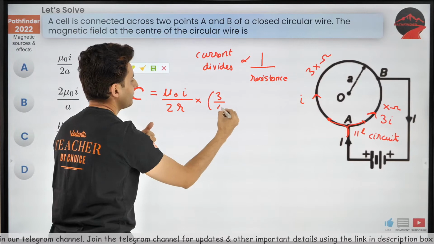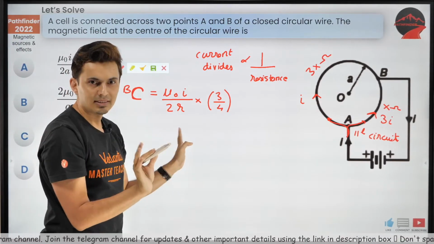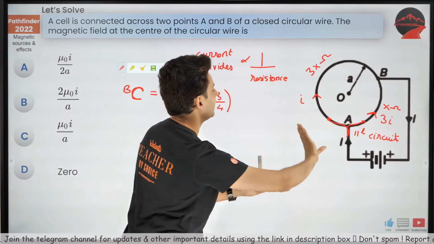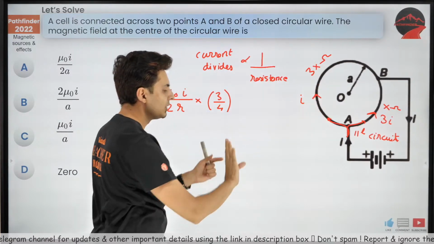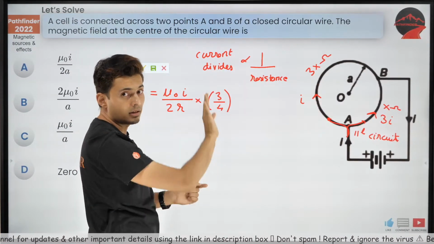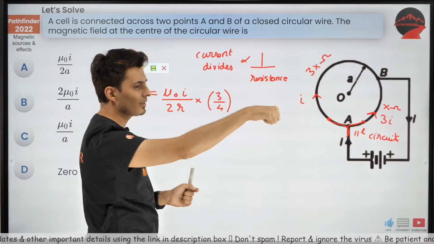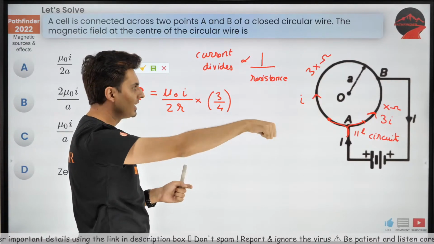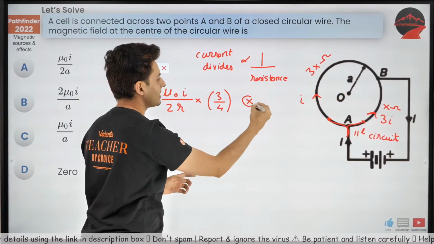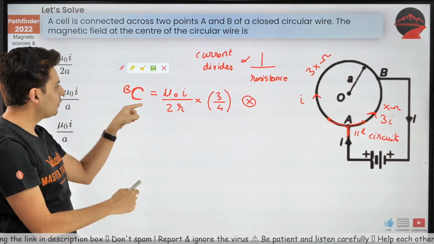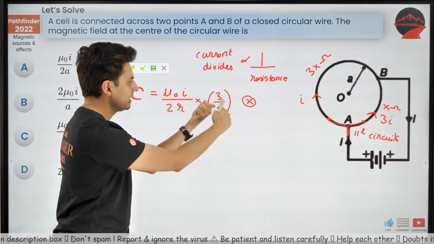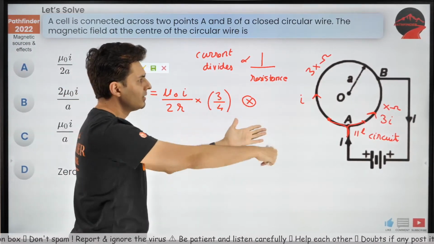So do not forget to multiply by 3/4. And what is the direction of the current? It is going like this. So curl your fingers clockwise. See where your thumb is going. I think it's going inside. So the magnetic field is inside. So because of the 3/4 part, mu naught I by 2R into 3/4.